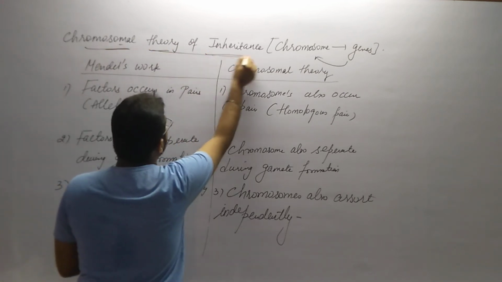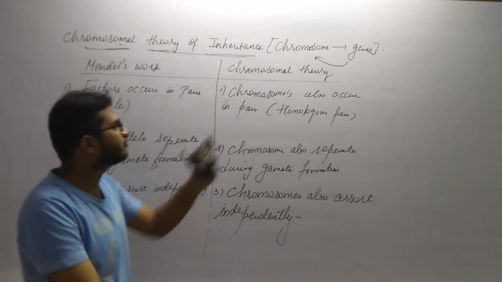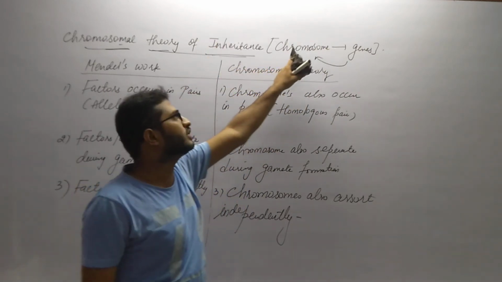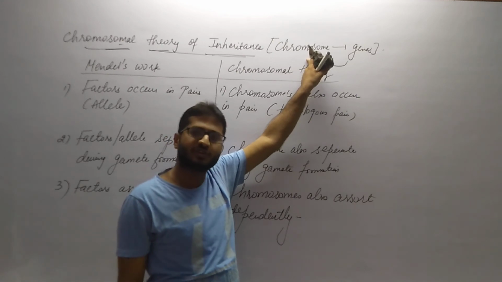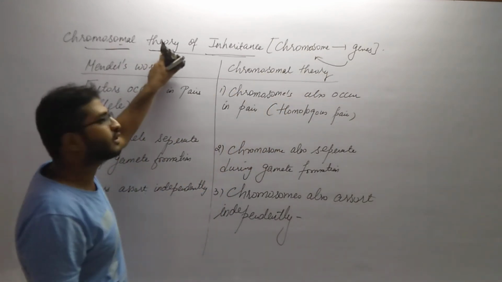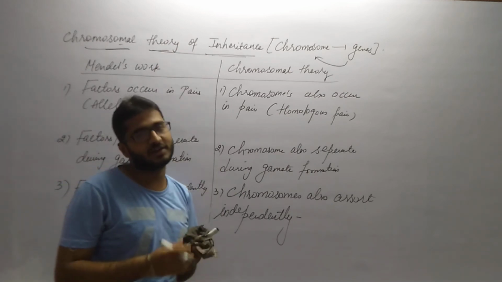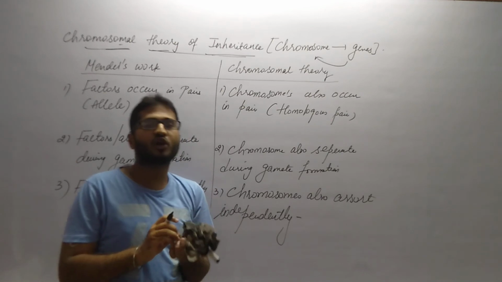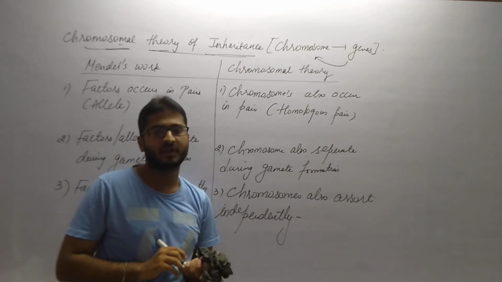Since these genes are located on the chromosome, they named this theory the chromosomal theory of inheritance. Clear? Because genes are located as a part of the chromosome, and they can be treated as the unit of heredity or inheritance. That's why they call it the chromosomal theory of inheritance, because the genes are present on the chromosome. So this is all about the chromosomal theory of inheritance.